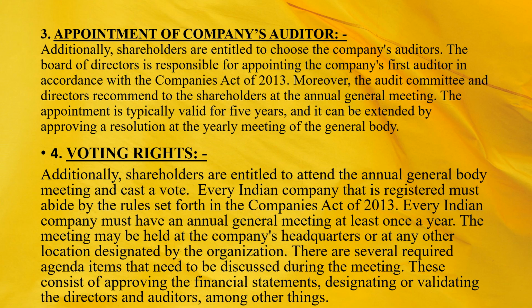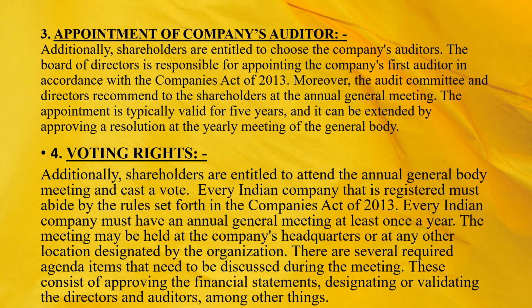Third right is the appointment of company's auditor. Generally, shareholders are entitled to choose the company's auditors. The board of directors is responsible for appointing the company's first auditor in accordance with the Companies Act of 2013. Moreover, the audit committee and the director recommend to the shareholders at the annual general meeting. The appointment is typically valid for 5 years and it can be extended by approving a resolution at the yearly meeting of the general body.